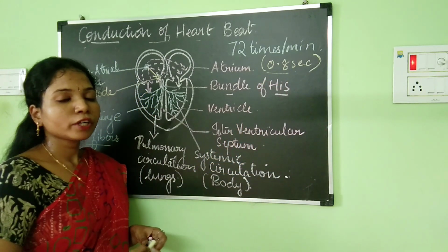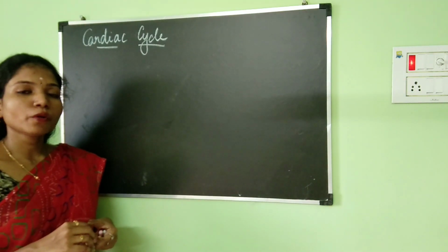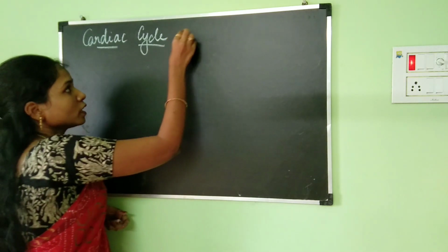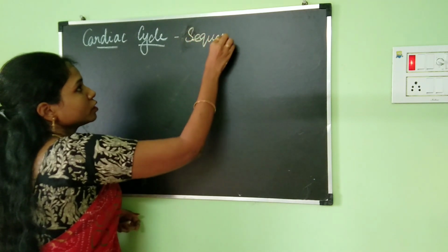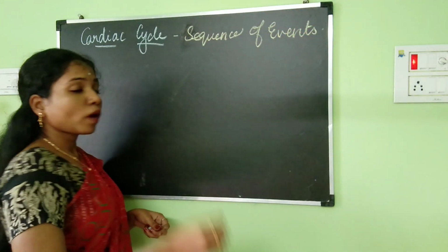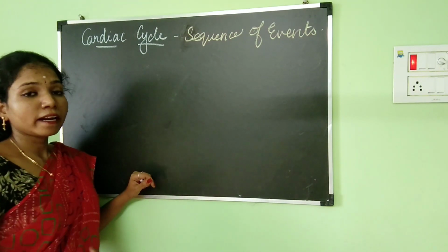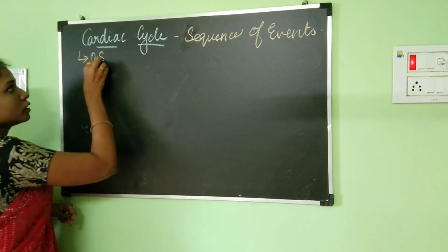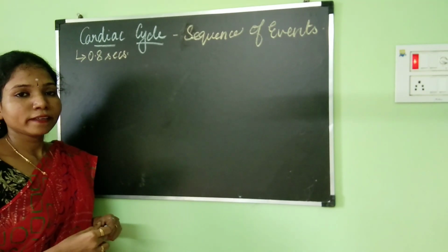Now the next topic that we are going to be discussing is the cardiac cycle. Cardiac cycle is the sequence of events which happen from the beginning till the completion of one heartbeat. So what are the sequence of events which are happening? It is nothing but the contraction and relaxation. And the cardiac cycle lasts for about 0.8 seconds, which means one heartbeat takes 0.8 seconds.